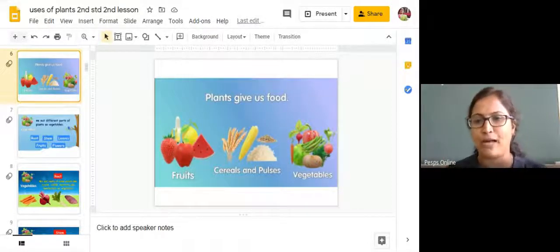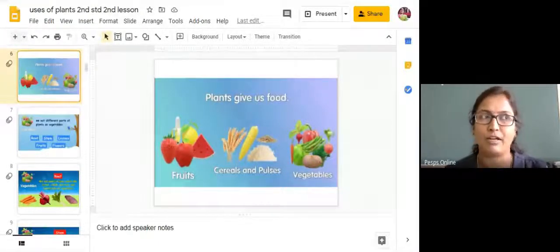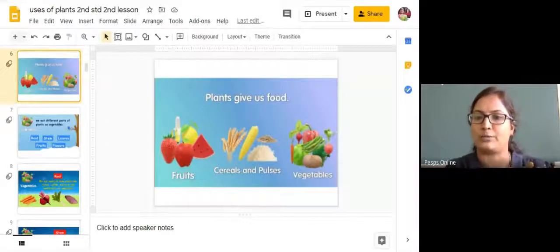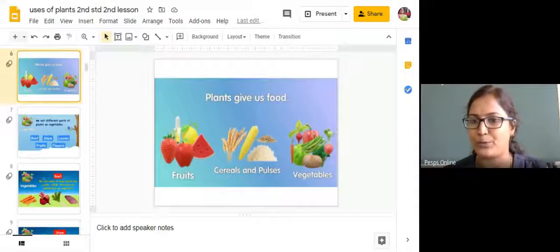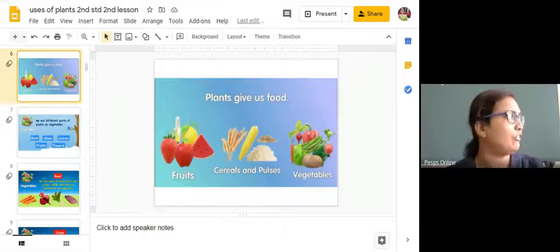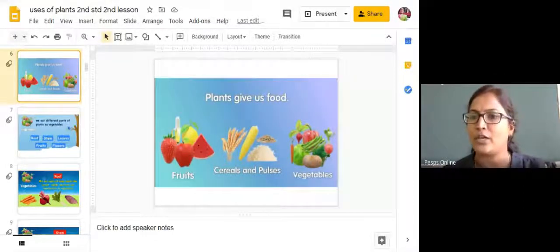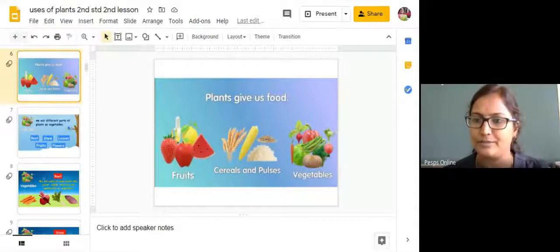If I give you the mango root, if I cut and give you the mango root, will you eat that mango root? No, we are not going to eat. Okay? Yes, we are not going to eat the mango root. If I cut and give you the coconut root, will you eat that? No, no. Okay. If I give you the Ashoka tree root, will you eat?